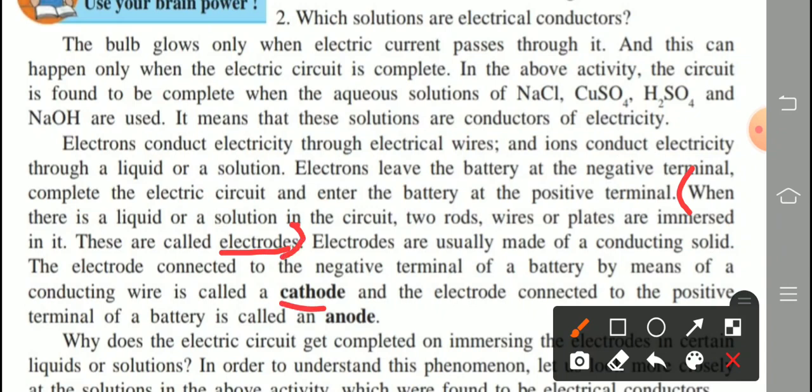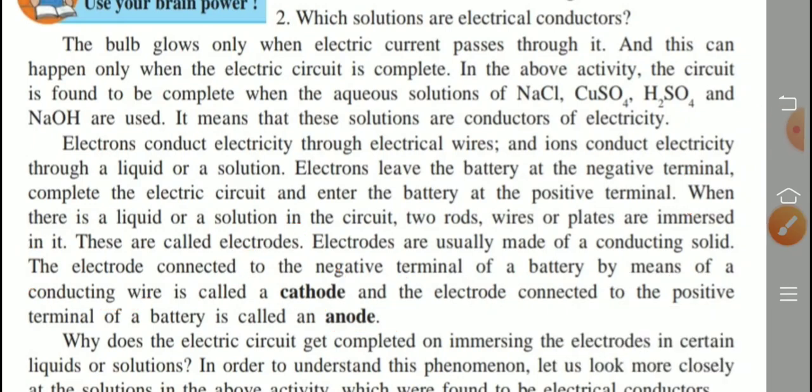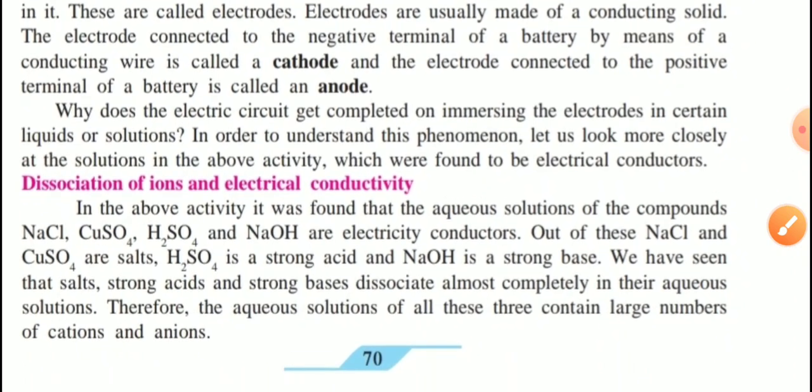Next, define cathode. Mark the answer. The electrode connected to the negative terminal of a battery by means of a conducting wire is called cathode. Next one, define anode. The electrode connected to the positive terminal of a battery by means of a conducting wire is called anode. Remember. So these are the answers.